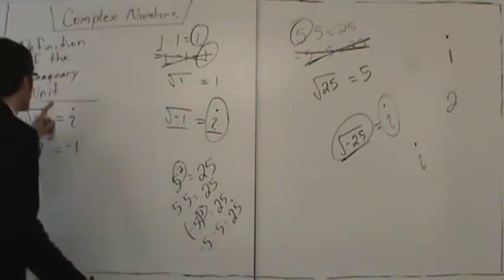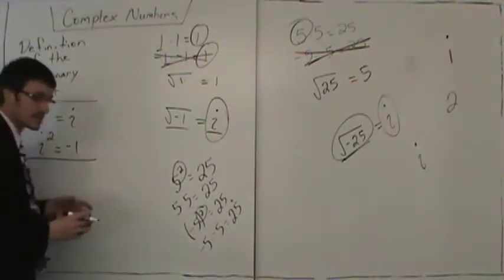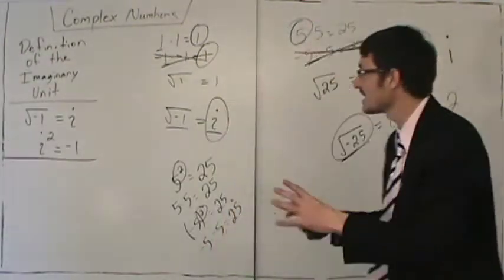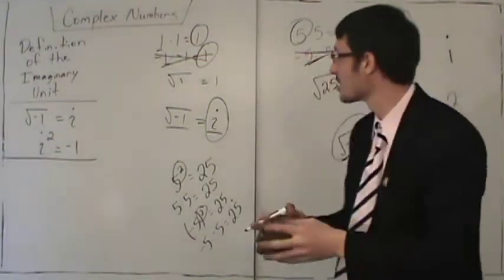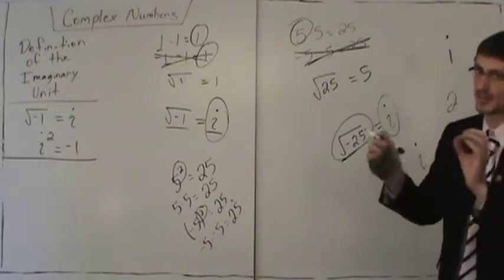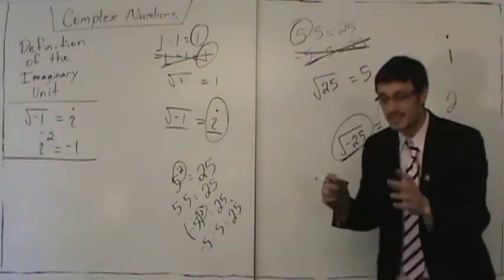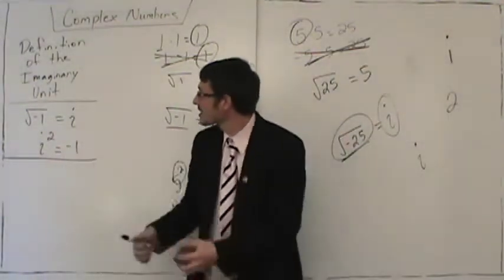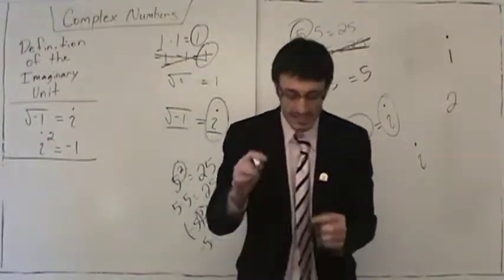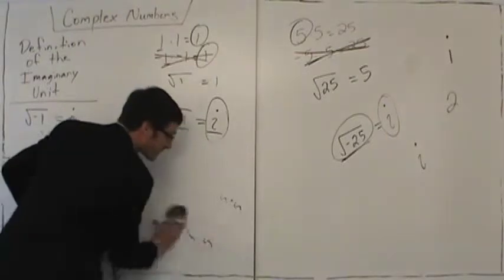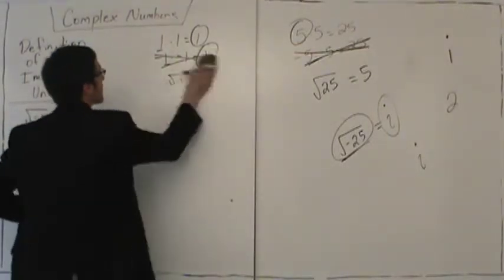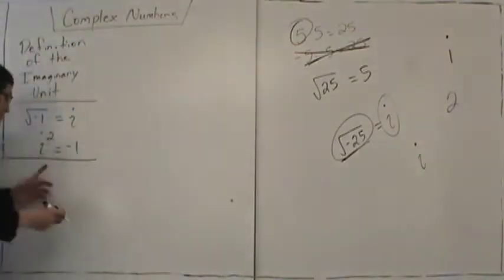Representing the imaginary unit. Now, the story goes like this. Okay, so this is a made-up story, but I think it gets the point across. The concept is true, so this is based on a true story. So this guy decides one day, he says, hey, I'm going to call the square root of negative 1 my imagination. He starts playing with this, and he starts seeing what happens. Watch what happens. Okay, this is very, very interesting. It always excites me when I look at this, because it just blows my mind what happens with this. Watch.